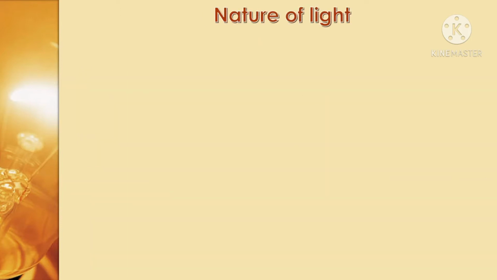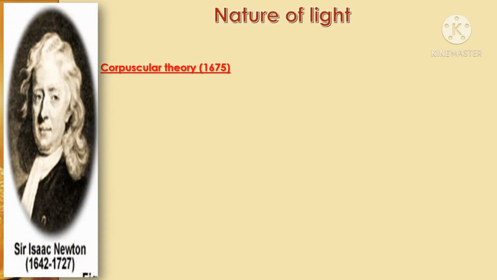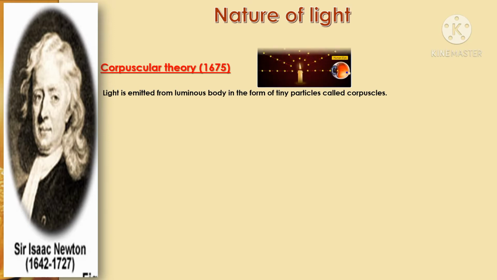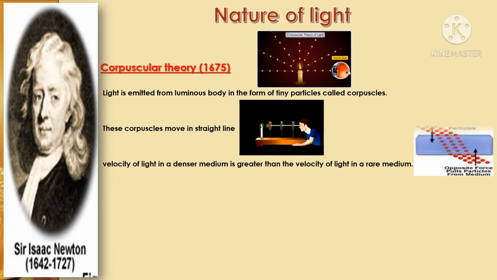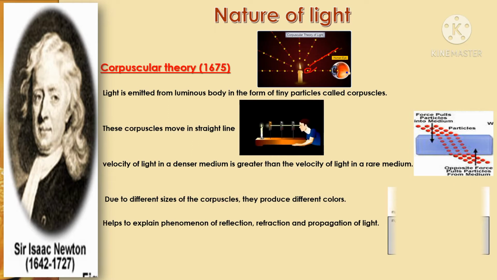So the first theory is corpuscular theory. It was given by Sir Isaac Newton in 1675. In this theory, light is emitted from a luminous body in the form of tiny particles. These particles are called corpuscles. These particles travel in a straight line. When light passes into a denser medium, the velocity of light in the denser medium is higher than the velocity of light in a rare medium.